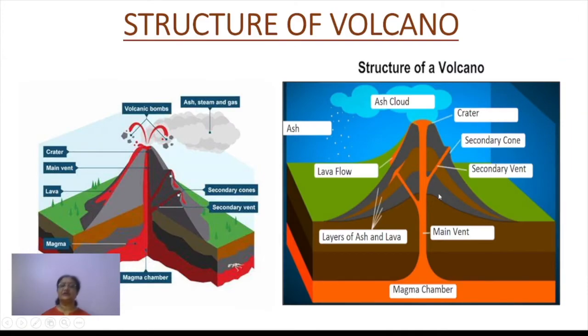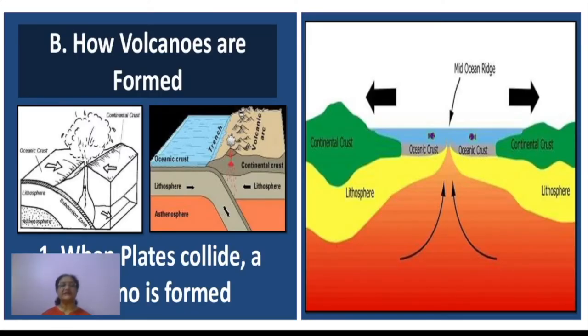Now let's talk about the next thing, that is how volcanoes are formed. Again, we are going to discuss when plates collide. In the beginning I told you about this. You can see here with the help of this picture, when the two plates collide, what happens then? One part of the land mass goes deep inside. You can see here the subduction zone.